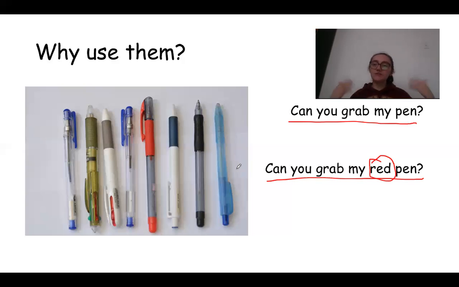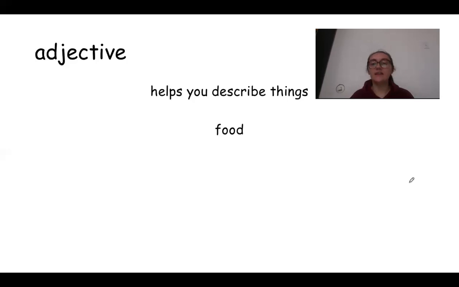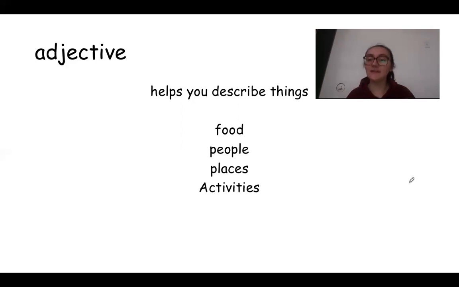We use these words that come before nouns, sometimes or sometimes after them, to say, I need this specific thing. So with adjectives, they help you describe things. They help you talk about food, people, places, activities, things that you do. That's what activities mean. It means like things that you do, like playing soccer is an activity.